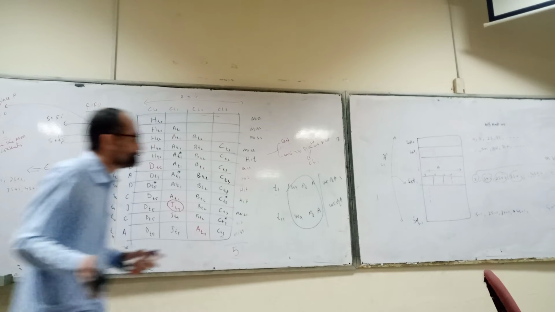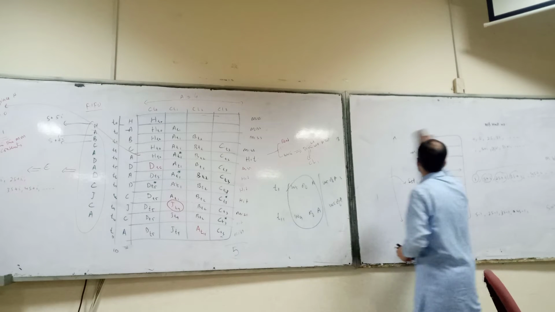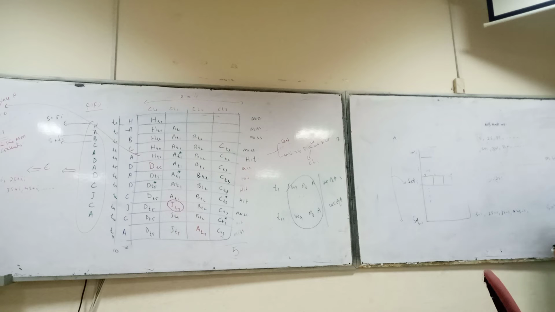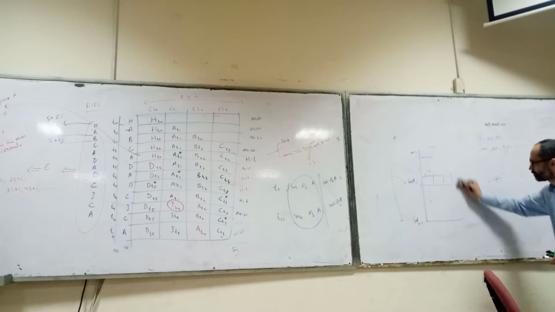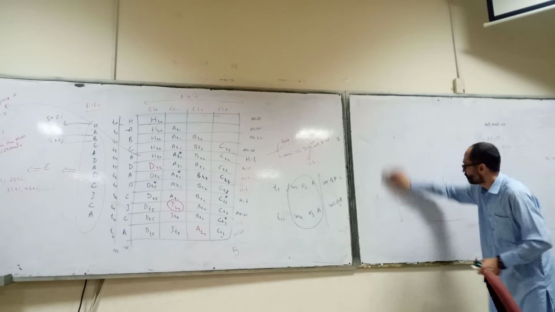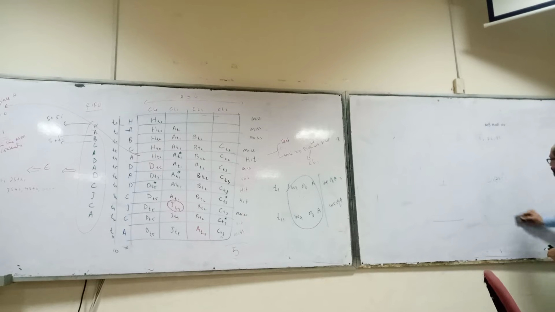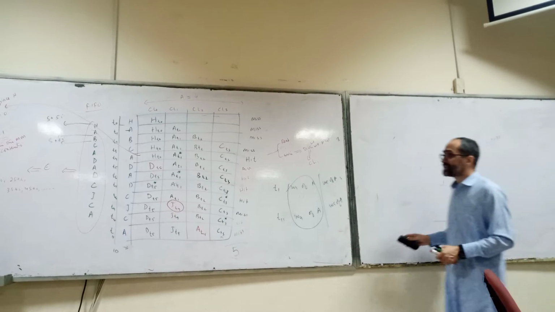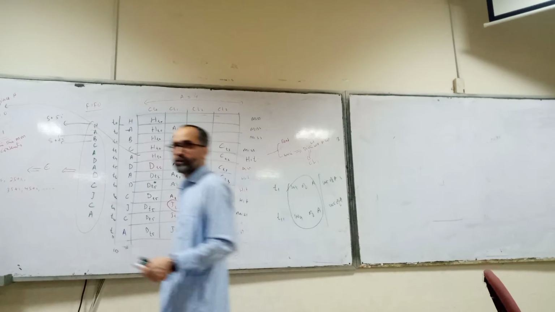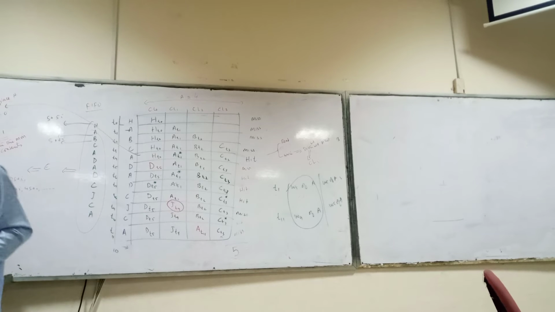Okay. Now, how many hits are there? 5 hits are there.